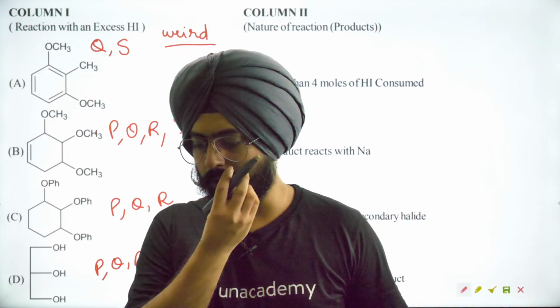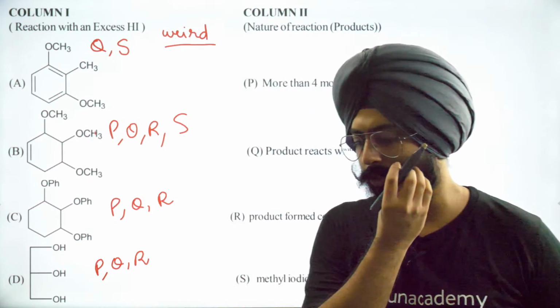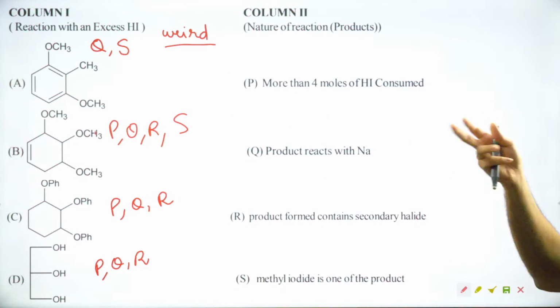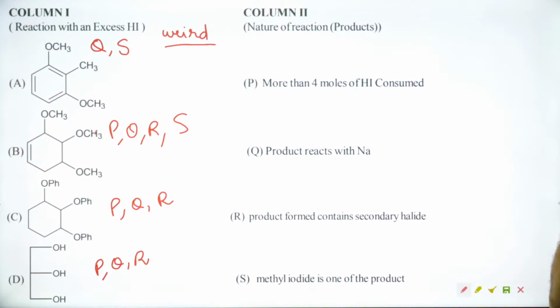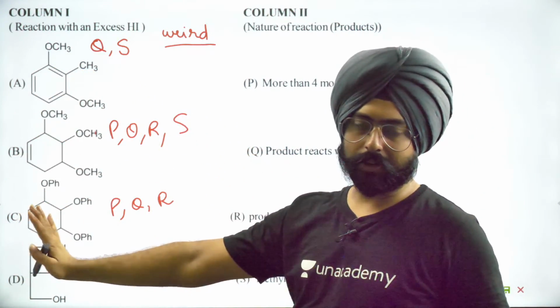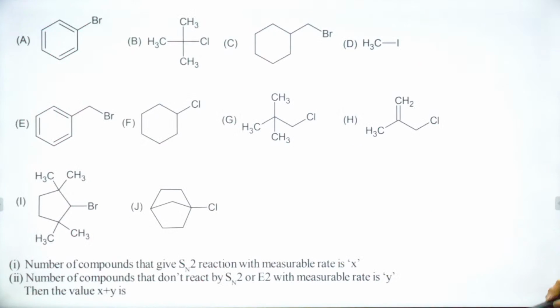Bhuvan is saying CH3OH plus HI gives you CH3I. Yeah, that is true. Because there is excess of HI. Fine. So, काफी विचित्र सा है यार ये question. Yeah, it's a very weird question, in fact. Okay. The first one is the simplest of these all. B, C and D are super complicated if you think about it. Okay. So, chalo. Anyway, let's move on to the next one.